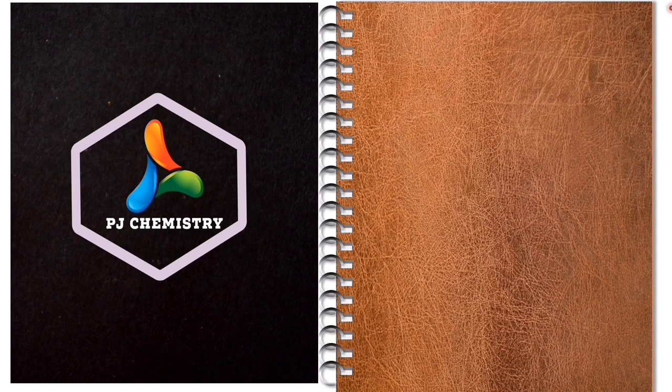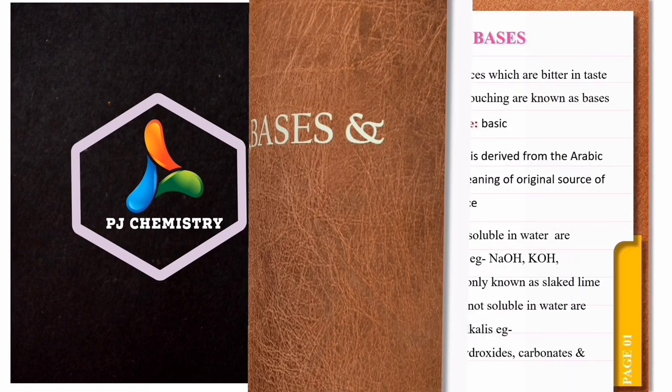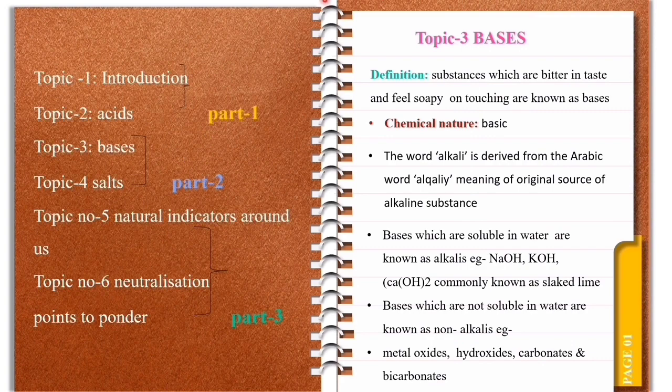In acids, bases and salts unit, the topics I have divided into three parts, part 1, part 2 and part 3. We have completed part 1 in previous class. Now we are going to discuss part 2. Part 2 contains bases and salts. If you haven't watched my part 1 video, I gave the link in the description box. Please check it out. So without any further delay, let's start our topic number 3, bases.